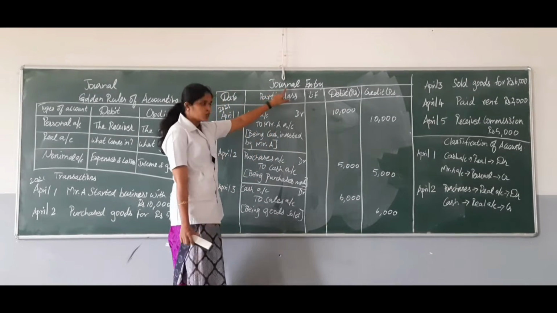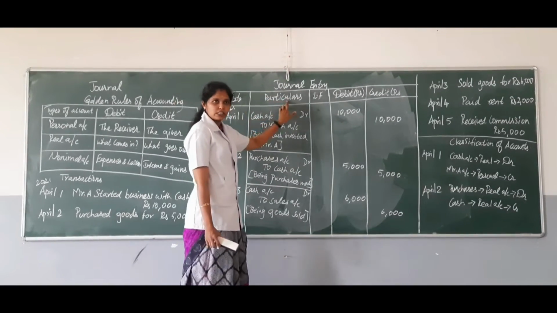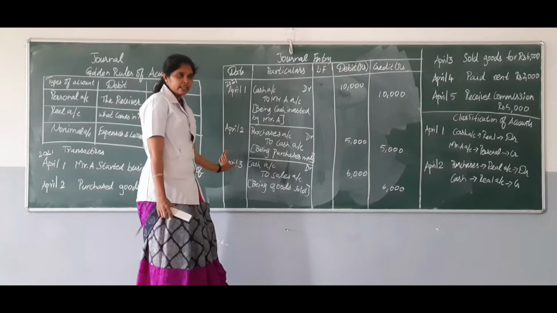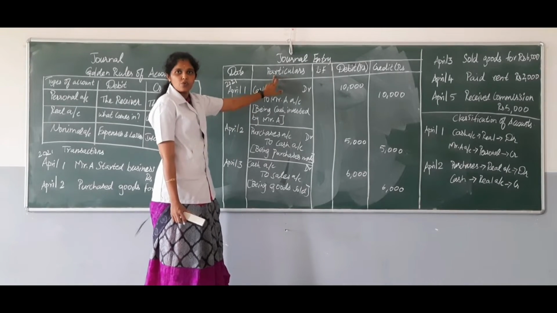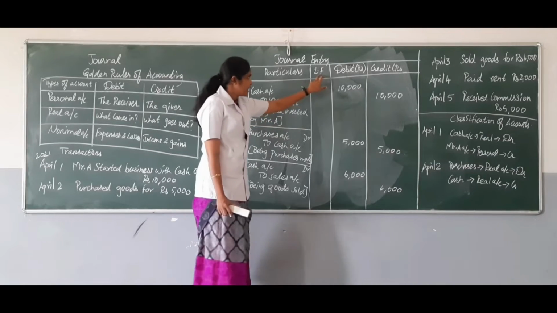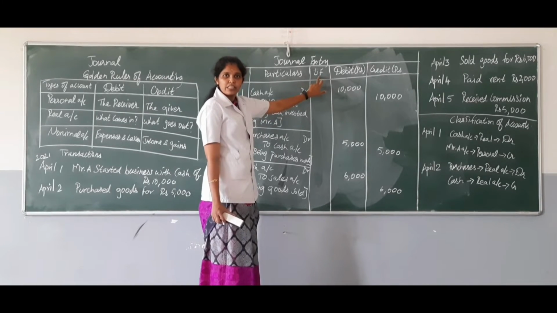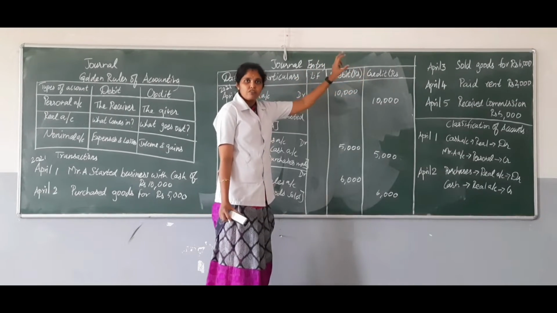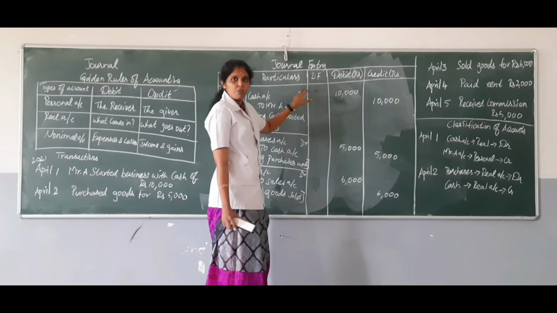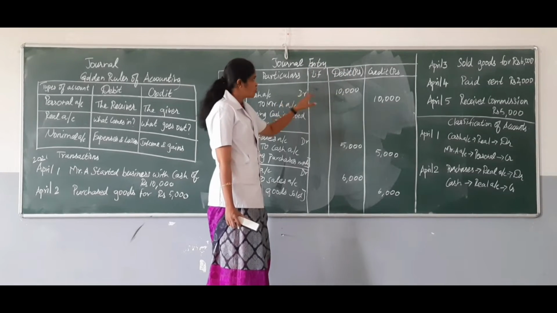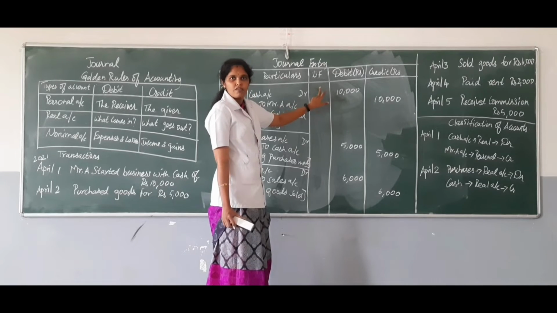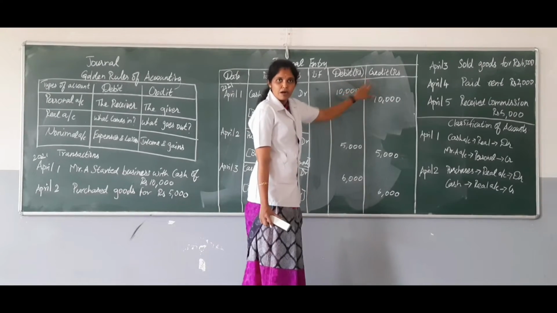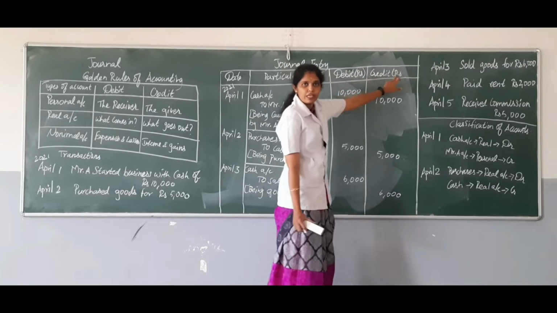The format for entering into a journal is date, particulars, LF, debit and credit. Here as usual we will be recording the date, and in the particulars column we will be writing which account is debited and which account is credited. And LF refers to ledger folio, which means that after this journal we will be posting it into a ledger, and we have to enter the page number of the ledger where this particular journal has been entered. So you have to leave this for educational purpose. We will not be recording any numbers here. And then we have to write the debit and credit amounts only. So here it is rupees and rupees.